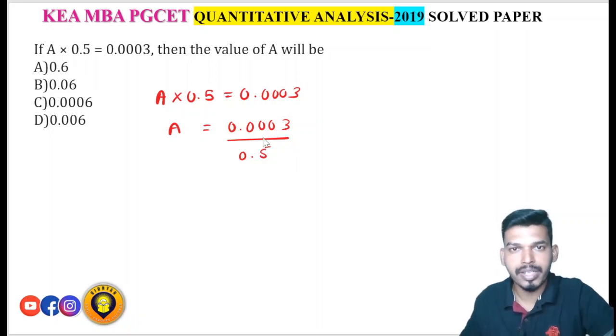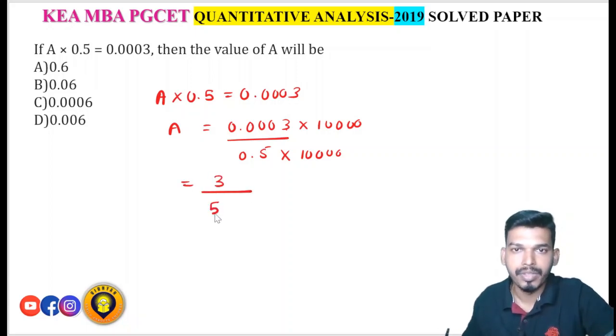If you want to avoid these decimals, see in the numerator, 3 is after 4 decimal places, right? So multiply by how much? 10,000, that is 4 zeros. In the denominator also you will multiply by 10,000. So then what will you get? You will get 3 upon 5,000.